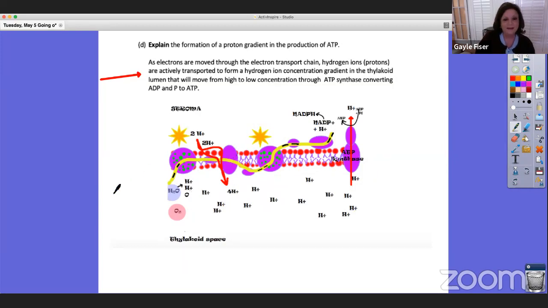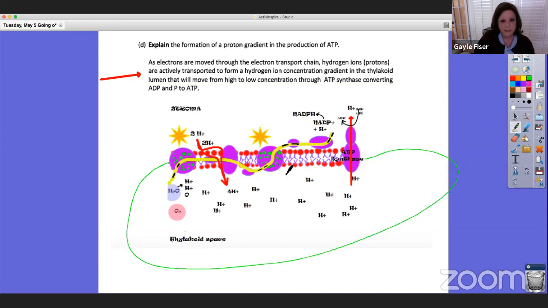This is inside the thylakoid space. So if this was a continuation, this would be inside the thylakoid. So this hydrogen ion concentration builds, and then it's going to go through and turn that enzyme, and then it opens up an active site for ADP and P and forms ATP. So this is what I want you to know about the production of ATP on the thylakoid membrane, okay?